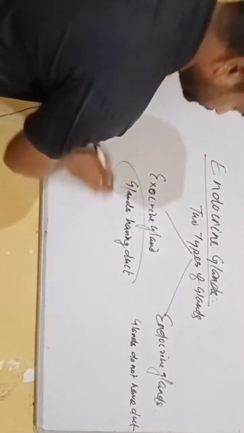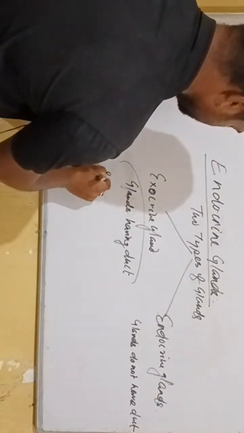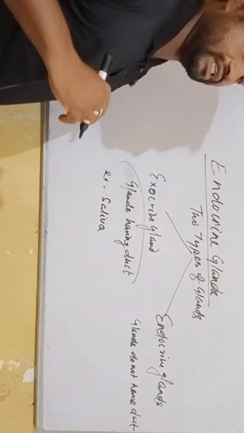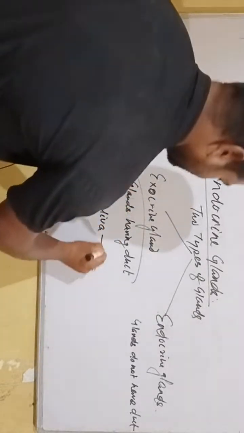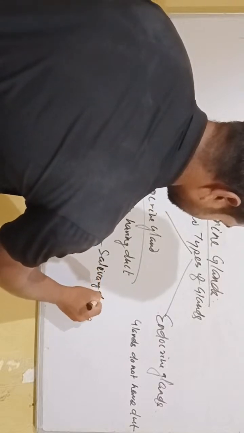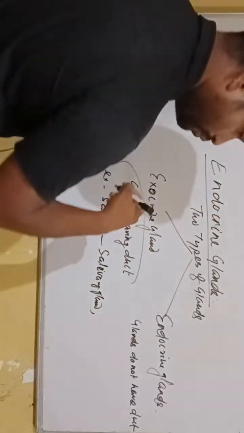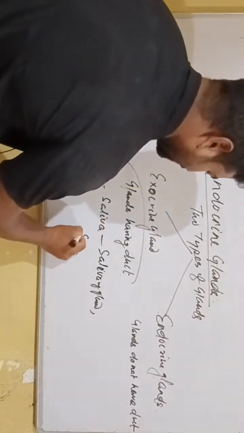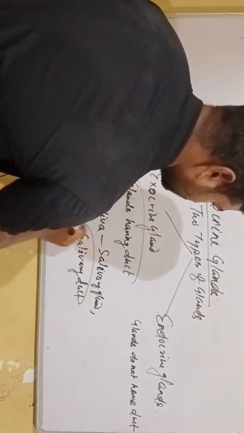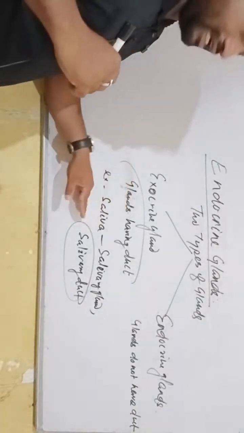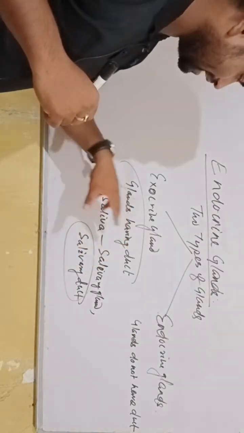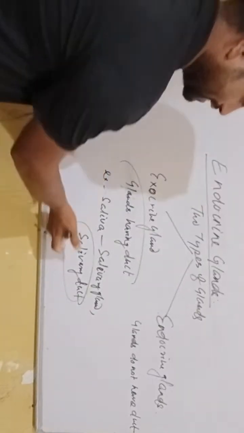For example, saliva is produced in the salivary gland and poured into the salivary duct.